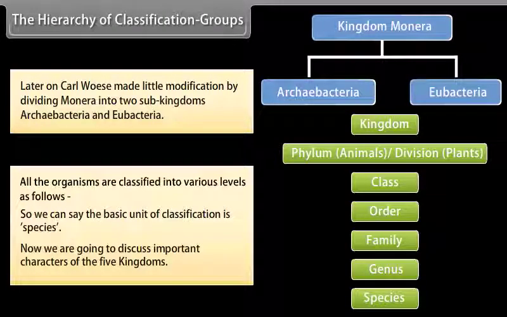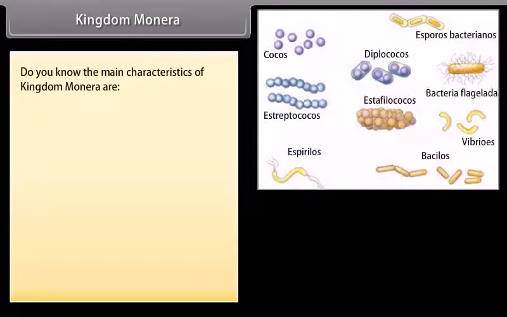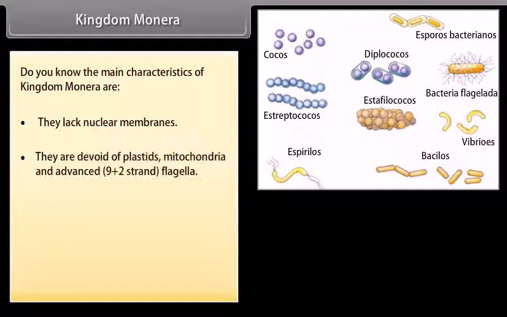Now we are going to discuss important characters of the five kingdoms. Kingdom Monera. Do you know the main characteristics of Kingdom Monera are that they lack nuclear membranes, and they are devoid of plastids, mitochondria, and advanced 9+2 strand flagella.